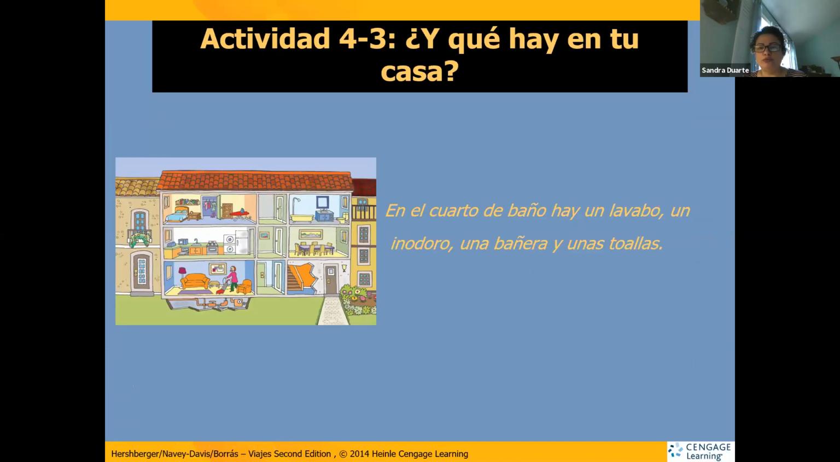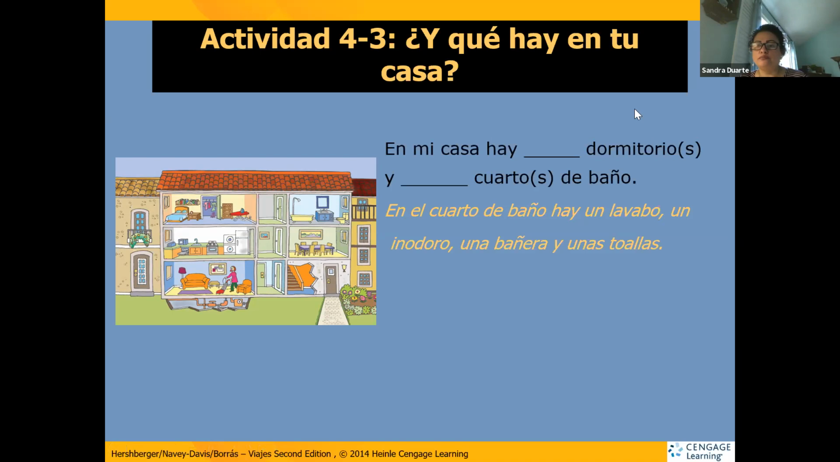Vocabulario número 1. Vocabulario 1 en el libro, página 118. ¿Qué hay en tu casa? En mi casa hay un dormitorio. Hay un cuarto de baño y un dormitorio.